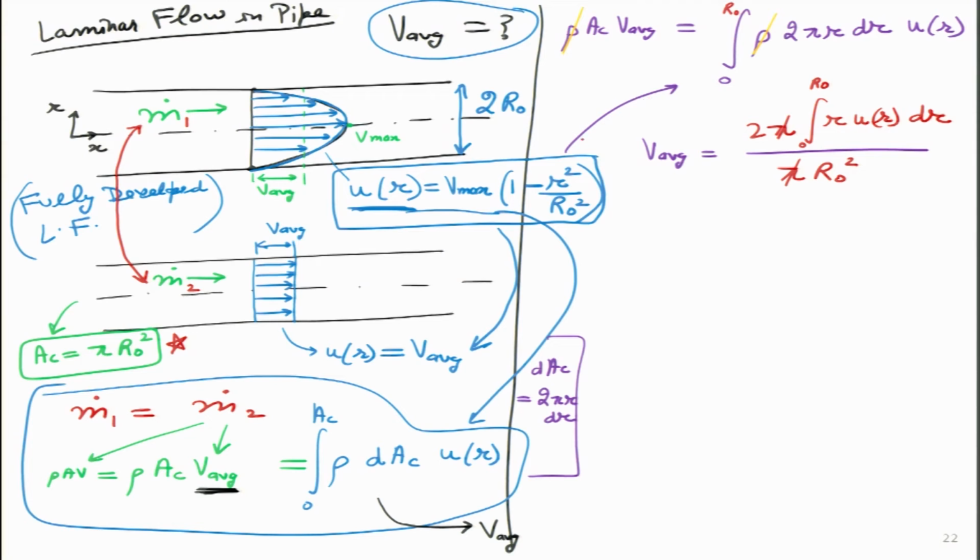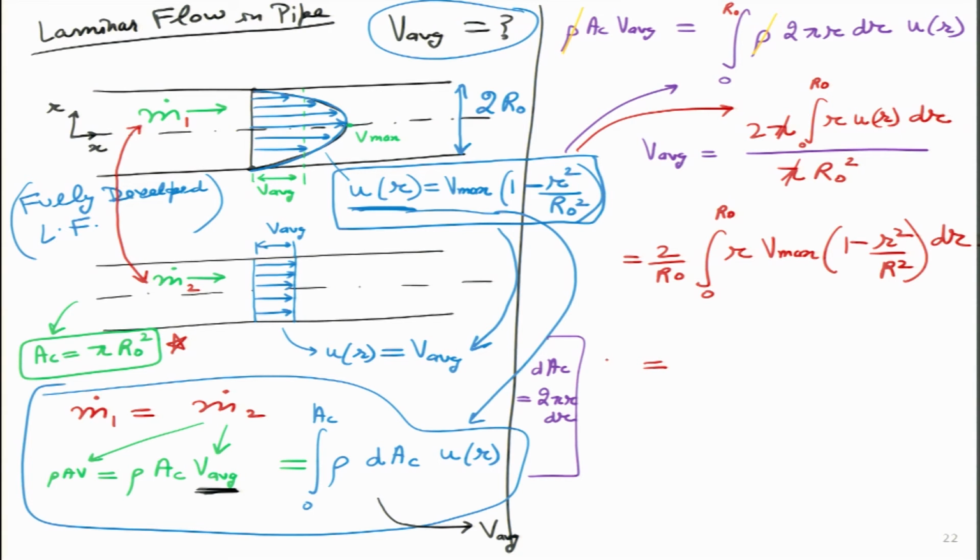All I need to do now is substitute this thing in over here. So, let me go ahead and do that. Our equation becomes something like this: r multiplied by V max multiplied by 1 minus R square, dr, from 0 to r naught. This full integration I will leave to the students because it is very straightforward. This thing is a constant, it will come outside over here.